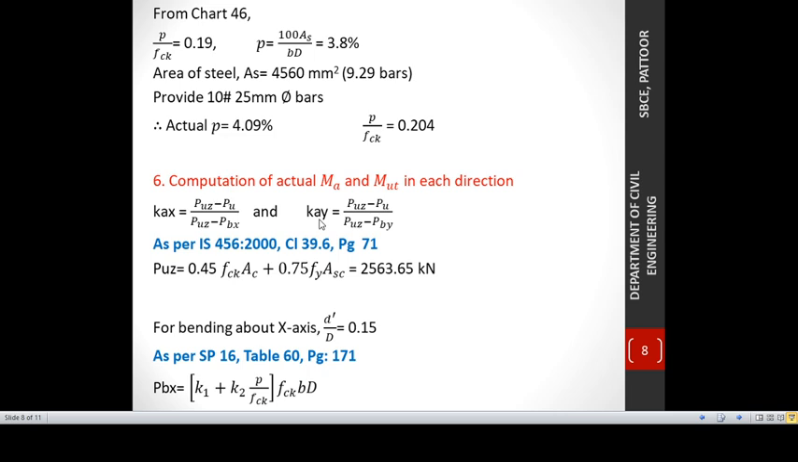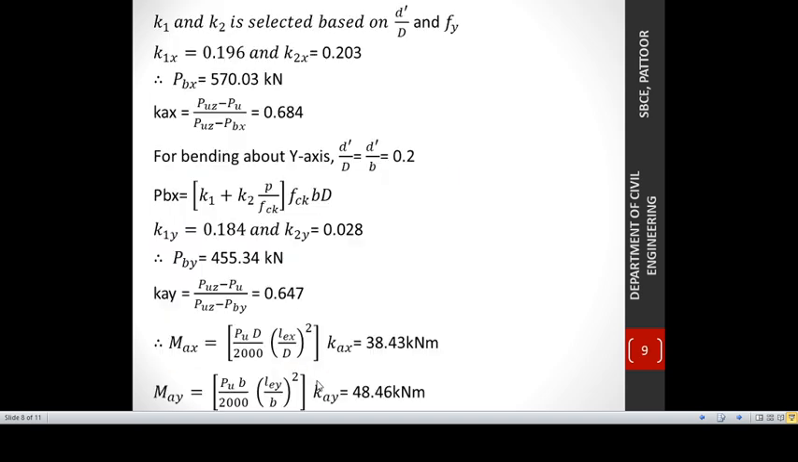Kx and Ky is calculated using this equation, where PUZ is obtained from the equation given in IS 456 clause 39.6, which is obtained as 25.63. And while considering the bending about x-axis, d dash by d is 0.15. PBX is calculated using the equation given in SP16, table 60, page number 171.